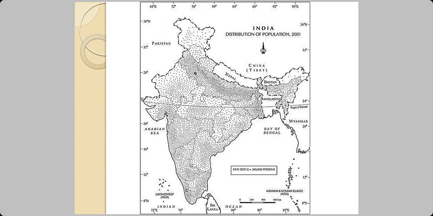Another important and interesting thing is, this kind of map with dots is known as a dot plot. Now here each dot represents the population of 2 lakh people, that is 200,000 people. Here it's easy to see the northern plains being highly populated, and if you look at the state of Jammu and Kashmir and Arunachal Pradesh, you have the dots located far away. There are places where the dots are absent altogether.